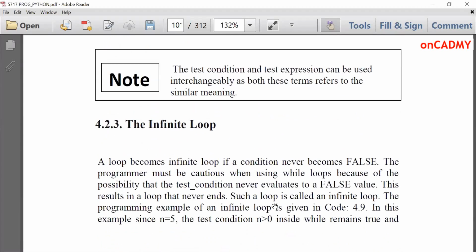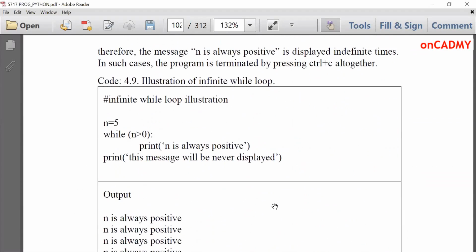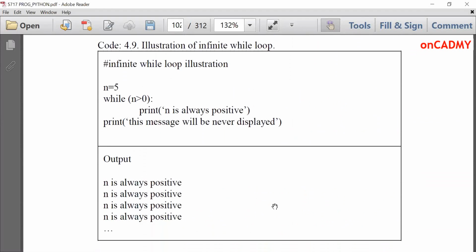Next is infinite loop. What if I write an incorrect condition? Then the loop will go on indefinitely. Let's see, n is equal to 5. We have set n equal to 5 and then while n greater than 0. That means 5 greater than 0, which is true. It will print "n is always positive." This is a simple message. It will print this.